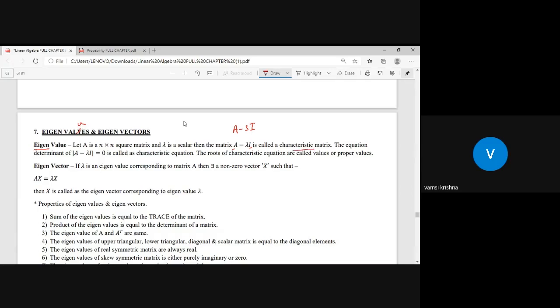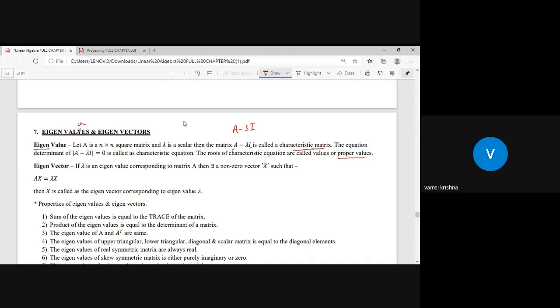Subtraction of two matrices gives a matrix only. But the equation determinant of A minus lambda I equals 0 is called the characteristic equation. And the roots of the characteristic equation are called proper values or eigenvalues.